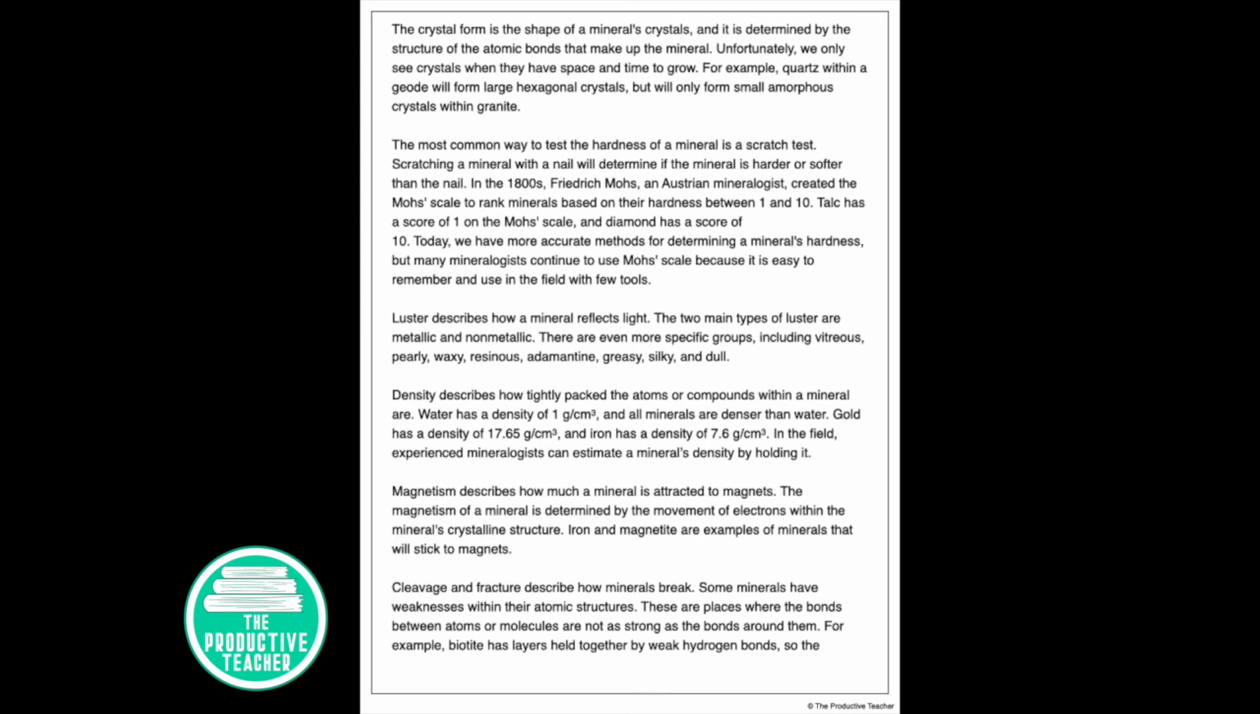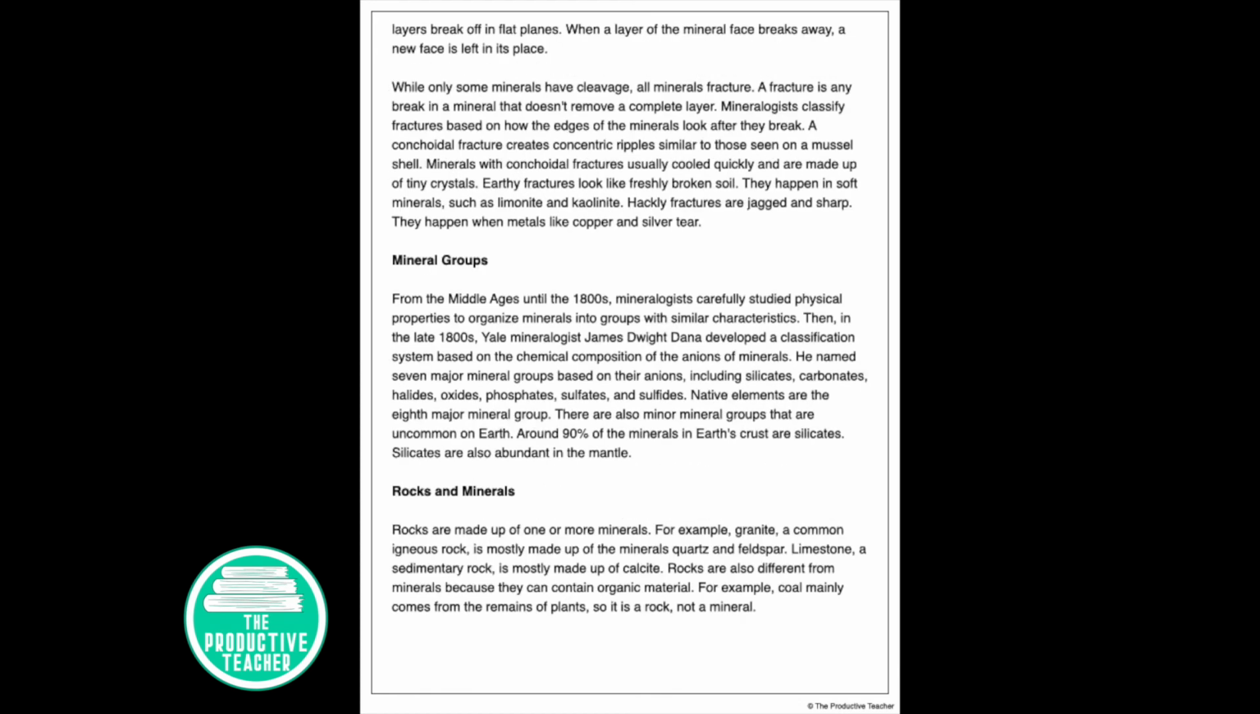Cleavage and fracture describe how minerals break. Some minerals have weaknesses within their atomic structure. These are places where the bonds between atoms or molecules are not as strong as the bonds around them. For example, biotite has layers held together by weak hydrogen bonds, so the layers break off in flat planes. When a layer of the mineral face breaks away, a new face is left in its place.